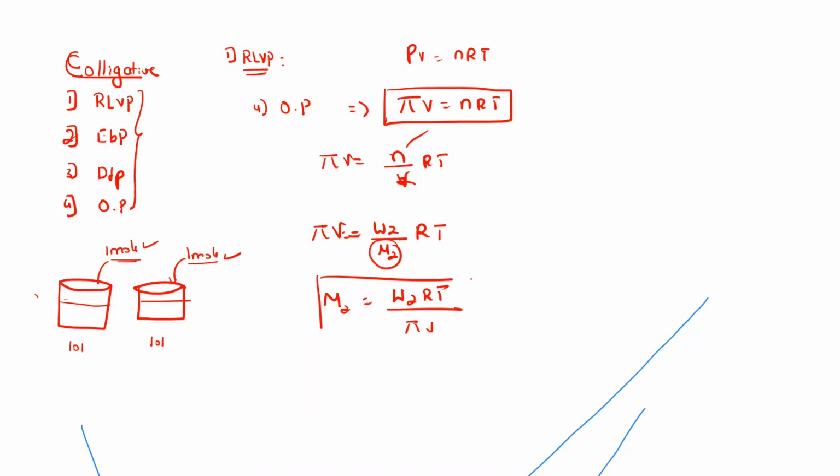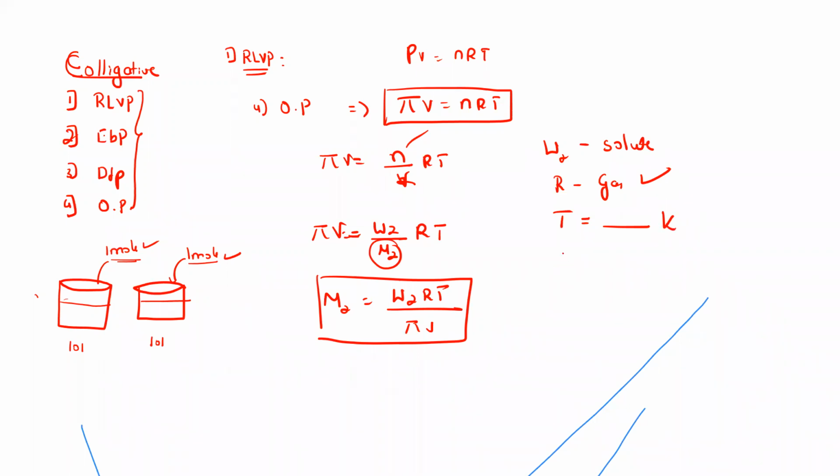Now what are the things you have to be very careful about here? W2 is the weight of solute. That is very clear. R is the gas constant, and they will mention it, so no need to worry. Temperature, whatever the value, you have to express as Kelvin only.